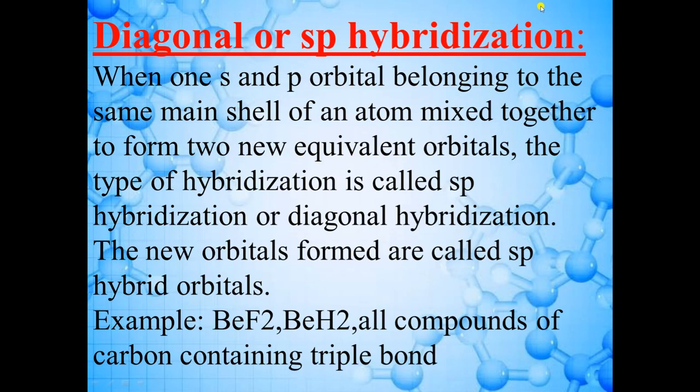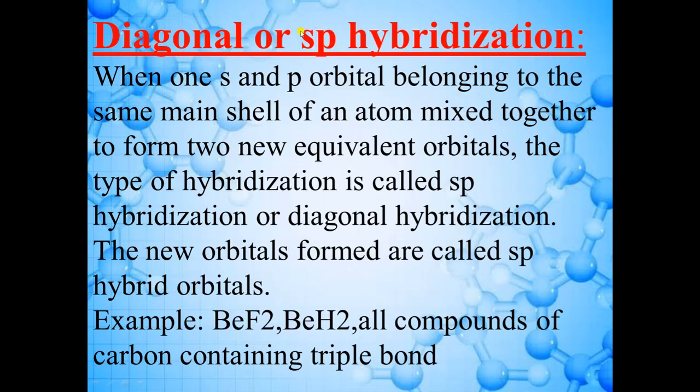Now the next type of hybridization is sp hybridization or diagonal hybridization. So as you can see here that only one s and one p orbital will be involved in hybridization, that is why it is known as sp hybridization.